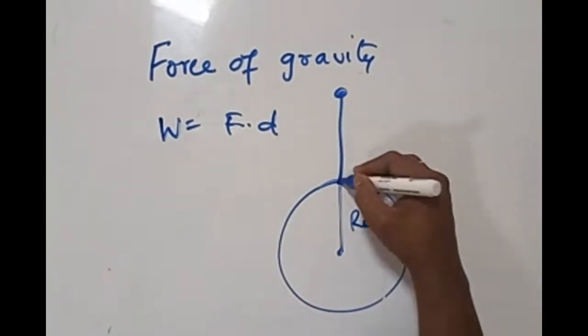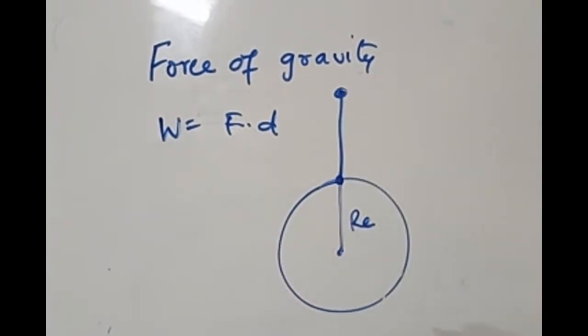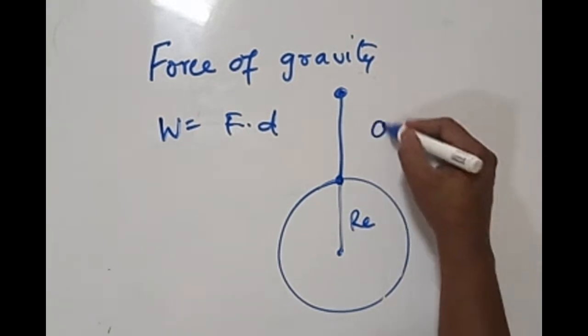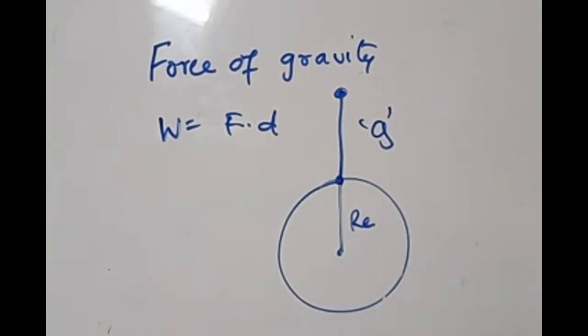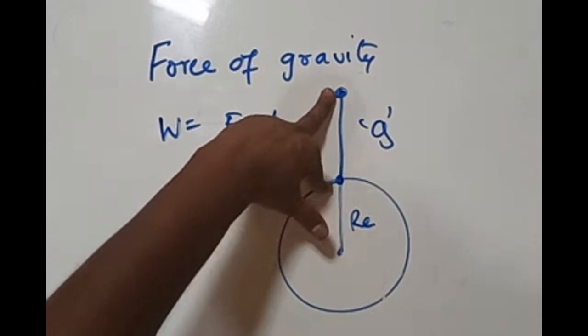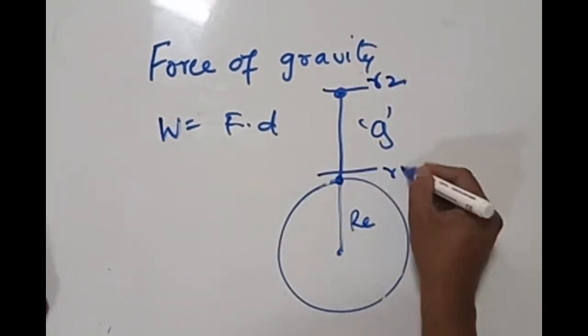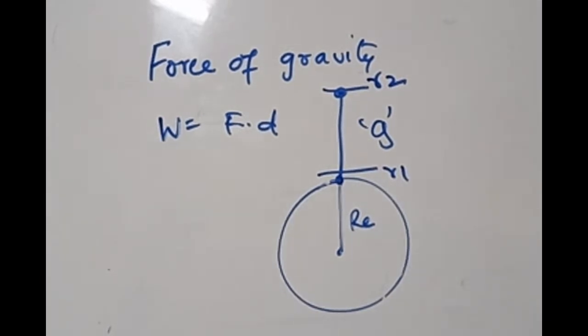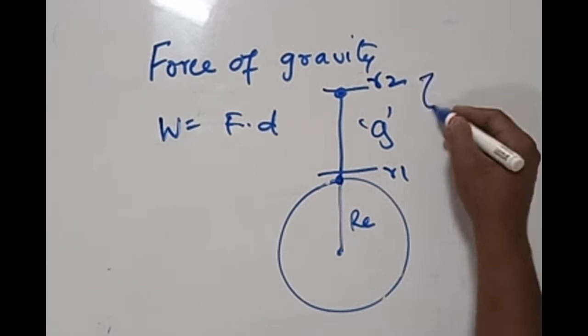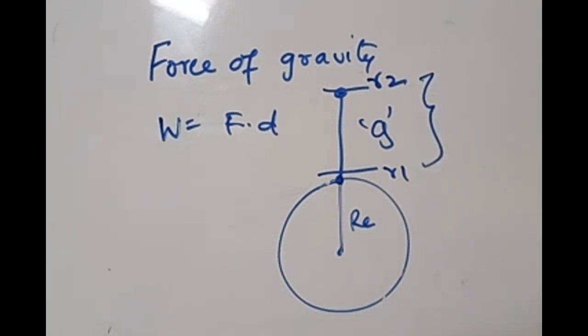When a body is moving from one location to another location, it is moving in the presence of g. Let us say one location as R2, another location as R1. A body is moving from R1 to R2. When a body is moving from R1 to R2, it is moving in the presence of gravitational field, gravitational force given by the planet Earth.